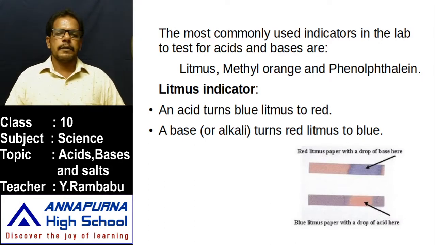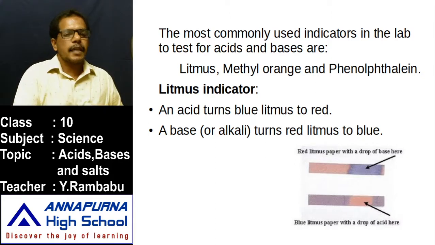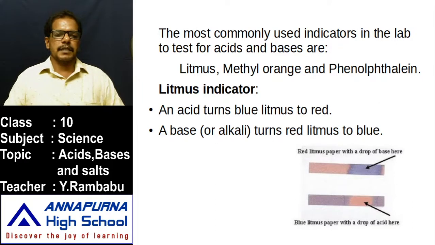For example, take lemon juice. Dip the litmus paper, blue litmus paper. If it is changed into red, it means it is acidic in nature. As really, what is present in it? Citric acid is present. Next, we use sodium carbonate or sodium bicarbonate or sodium hydroxide.